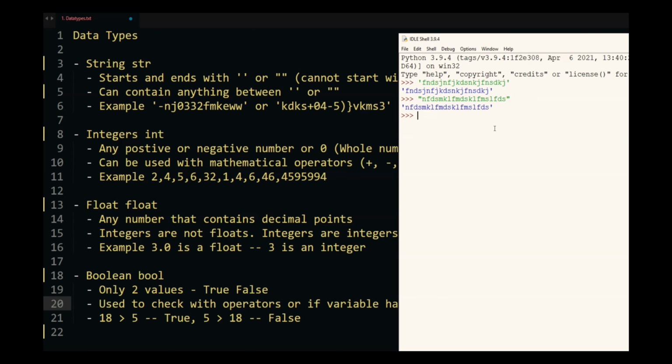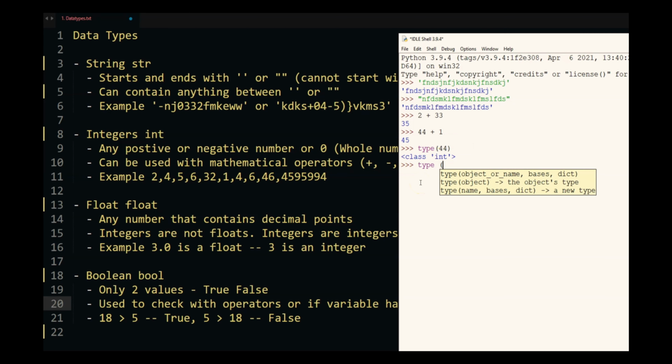The second thing is integers. So I can do 2 plus 33, it's going to be 35, 4 plus 1 is going to be 45. All of these are integers, and if you want to find what data type it is, you use the keyword type. Type is an inbuilt method that will help you find the data type. So I can do type of 44 and it will give me a class of int. I can do type of maybe Vishu, it's going to give me a type of str.